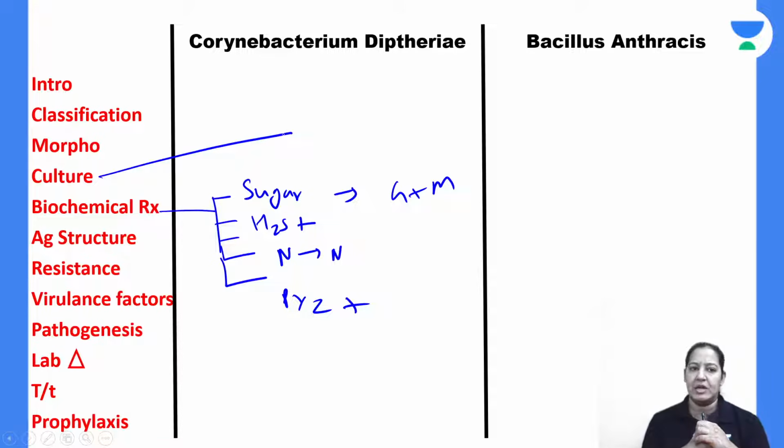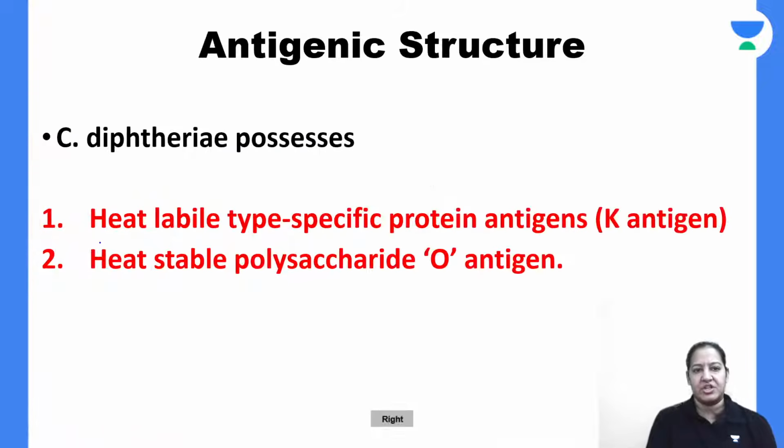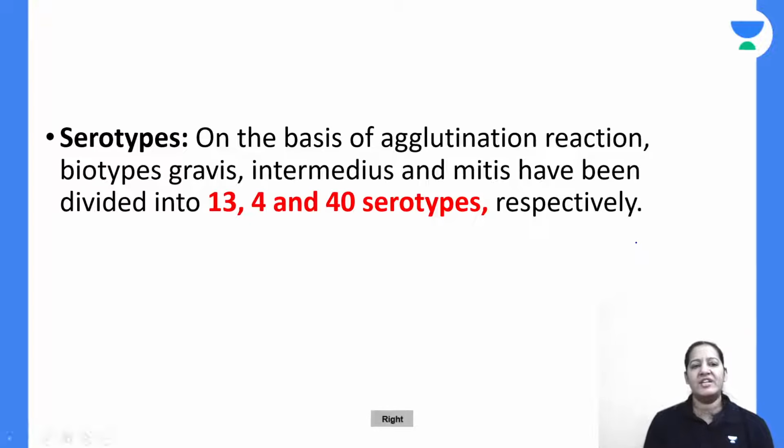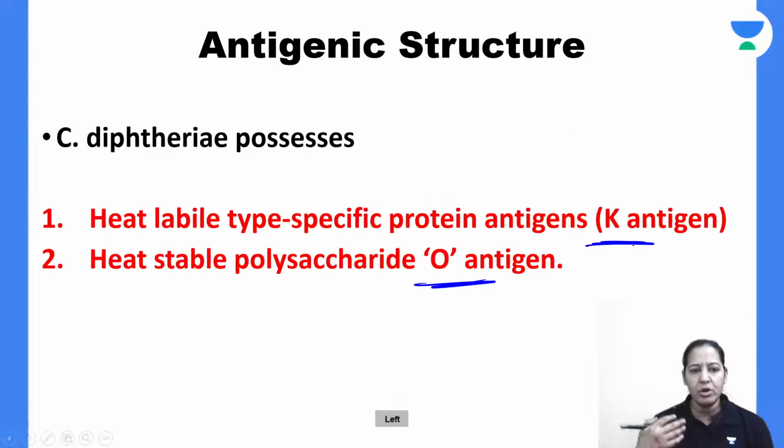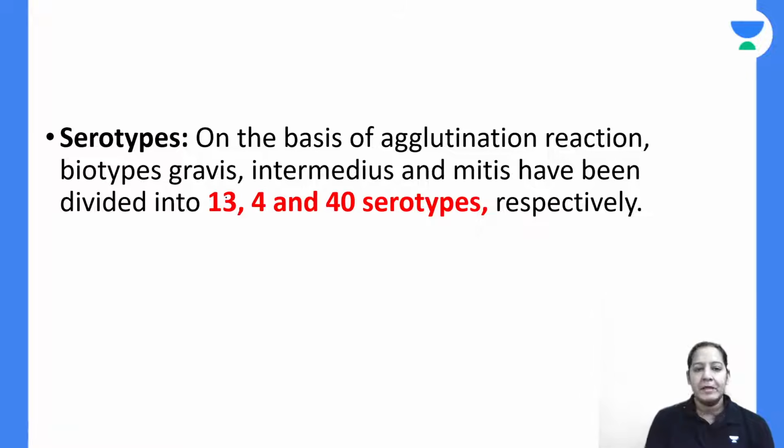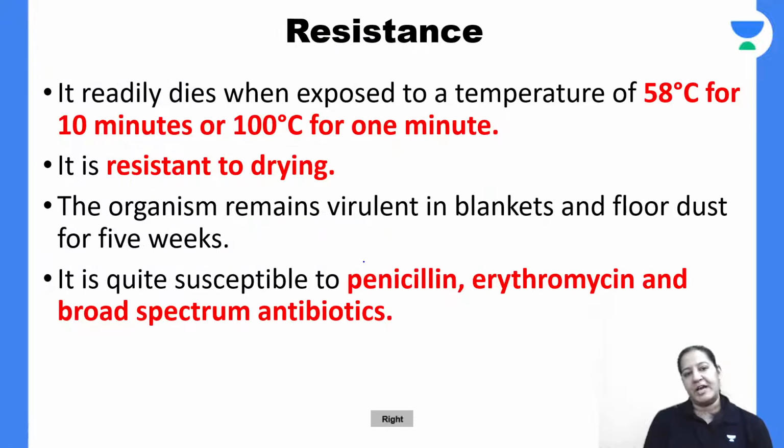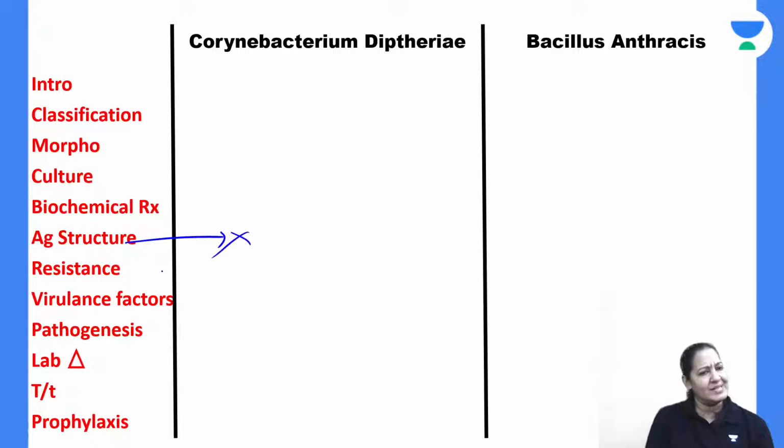Everyone give me a thumbs up till now. Let me come to the antigenic structure. It has two types of antigen, O and K, present in the cell membrane and cell wall. Based on the O and K antigens, there are various types: Gravis is of 13 types, Intermedius is of 4 types, and Mitis is of 40 types. Resistance is not really important, you can skip it and come directly to the virulence factor.